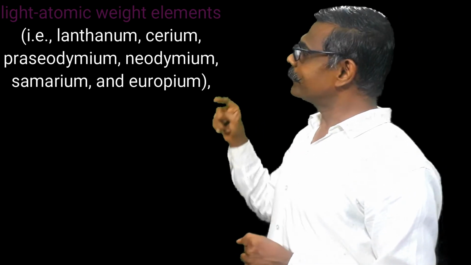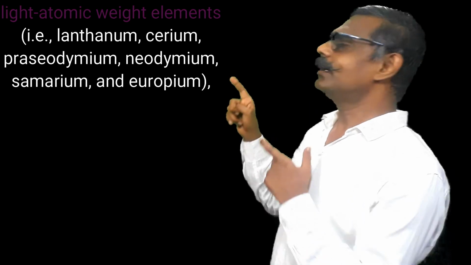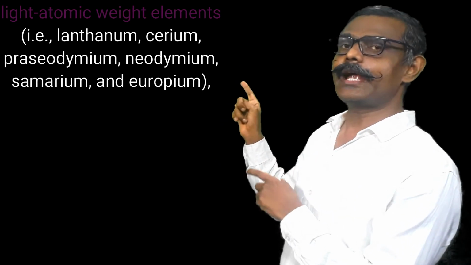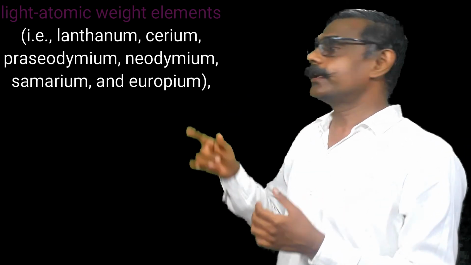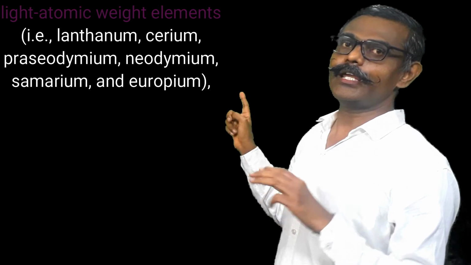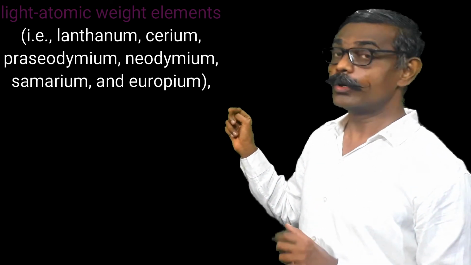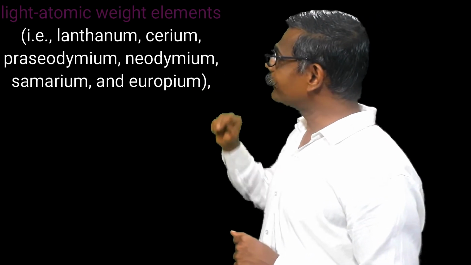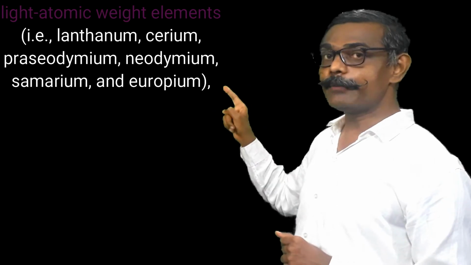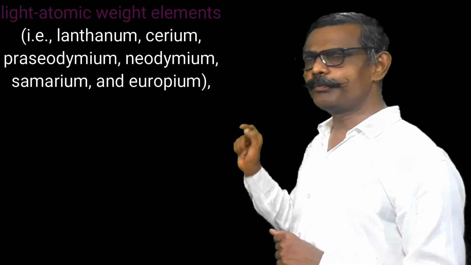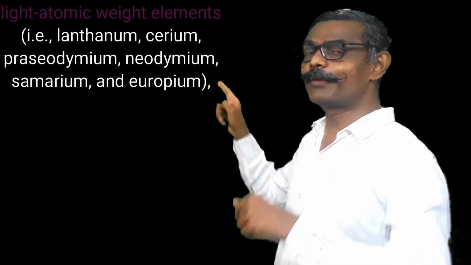So what does lighter mineral mean? What does it encompass, what does it possess? The name itself reveals that it includes lighter, less weight lanthanoids, and here heavy weight lanthanoids will be there. Who are in the category of lightweight? Lanthanum, cerium, praseodymium, neodymium, samarium and europium. But one is not there. Who is not there? Right, promethium is not there.